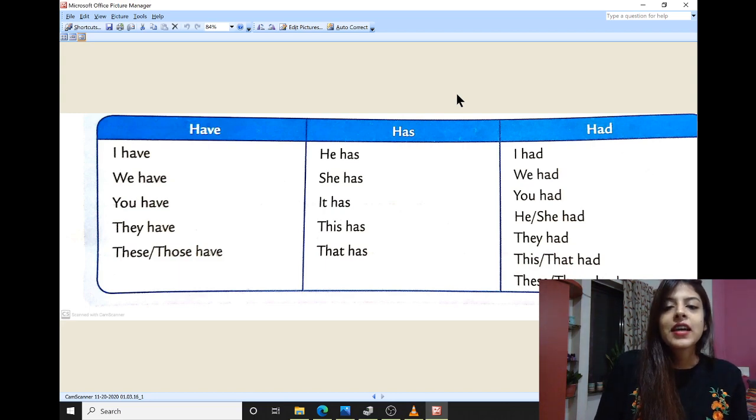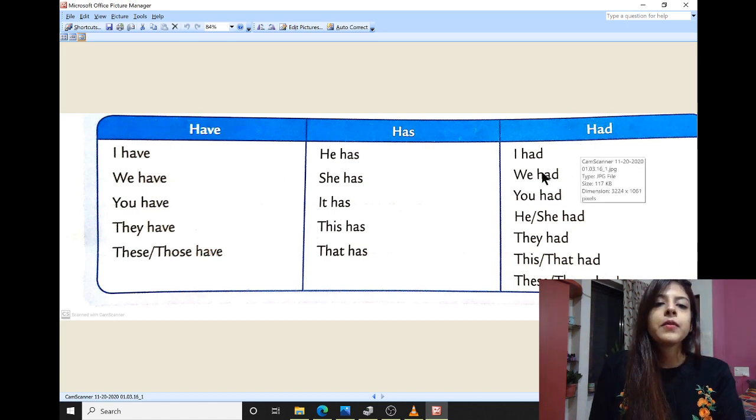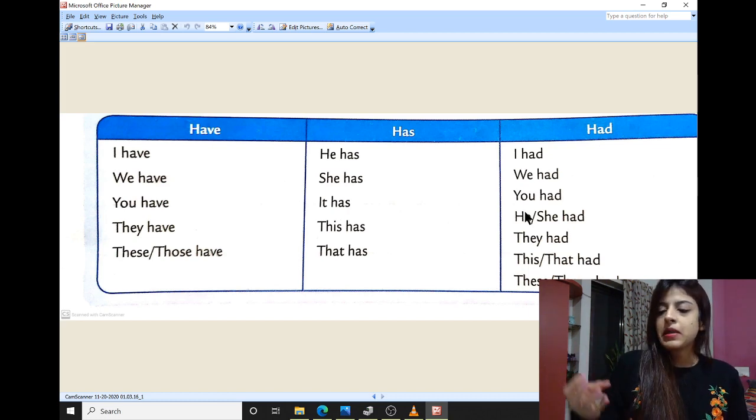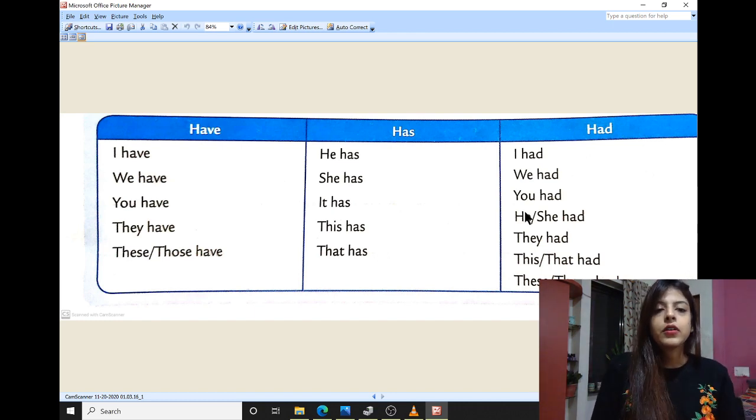And what else? Have and has are used with present tense. About had: I, we, you, he, they, this, these. So with every noun, may it be singular noun or a plural noun, we will use the word had.